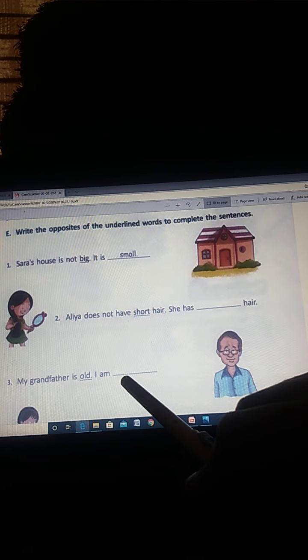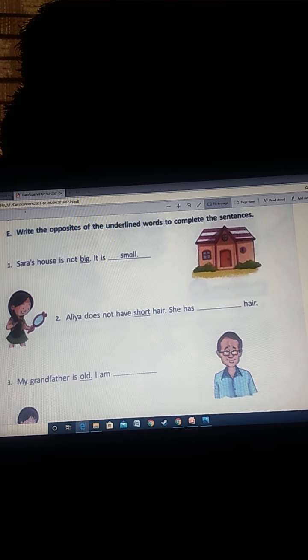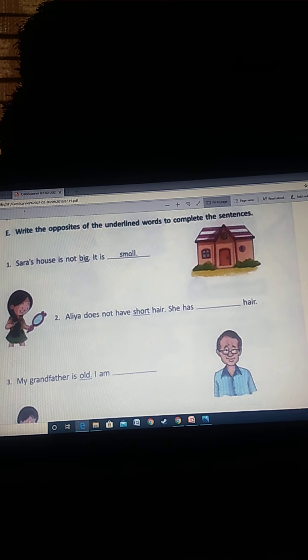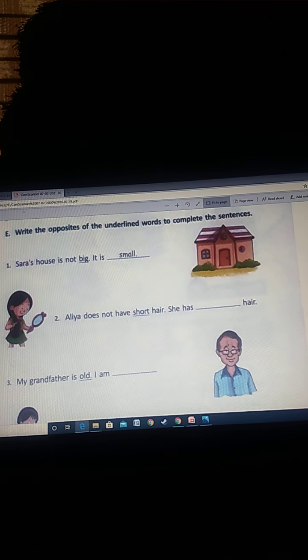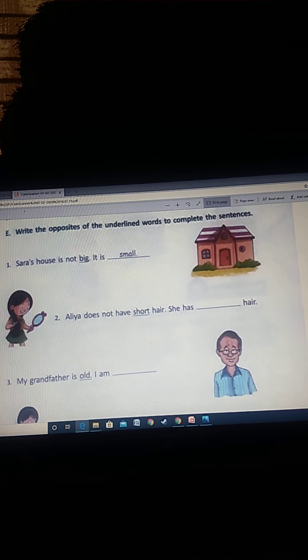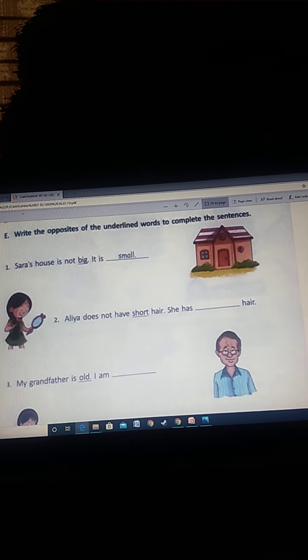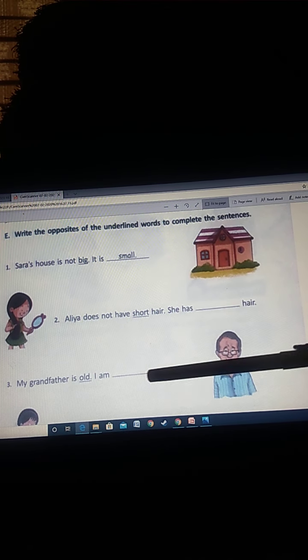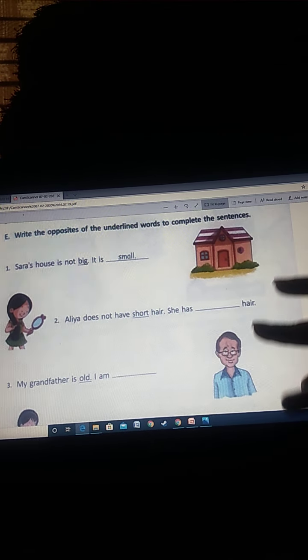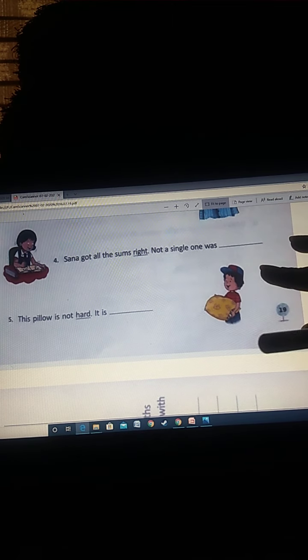Can you tell me the opposite of old? Yes, we have two opposites here, new and young. New will be used when we are talking about a thing, like this thing is old, now I want new. But when you are talking about age, like grandfather is old, father is aged, now I am young. Y-O-U-N-G, young.